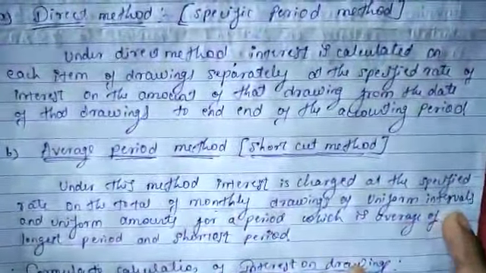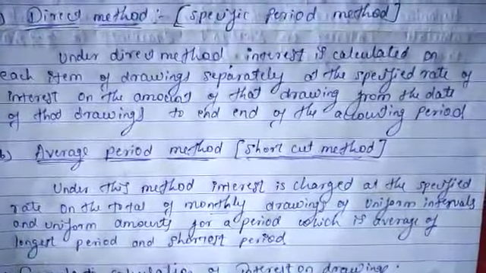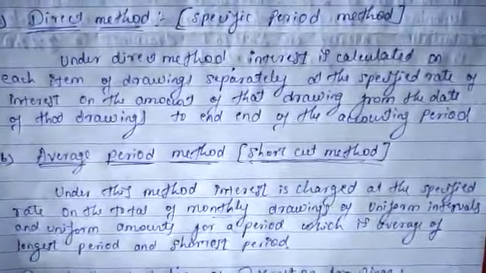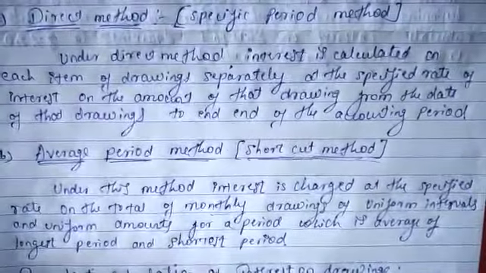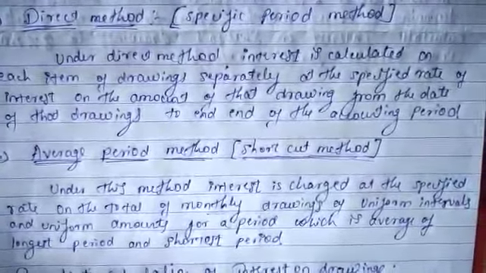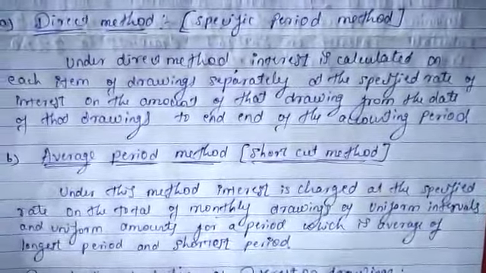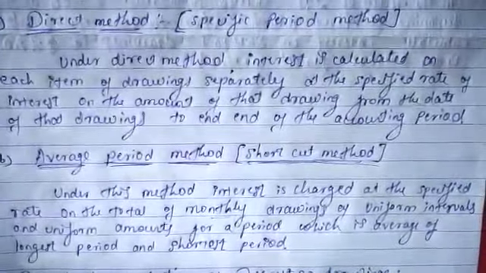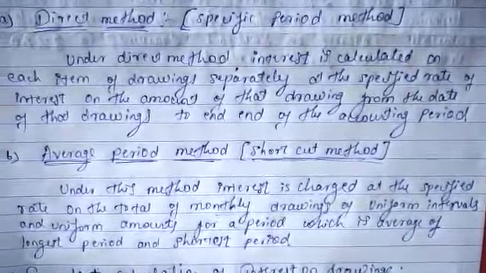Uniform interval means the same time gap between one drawing and another. For example, in month 1, on the first date they made the drawings.